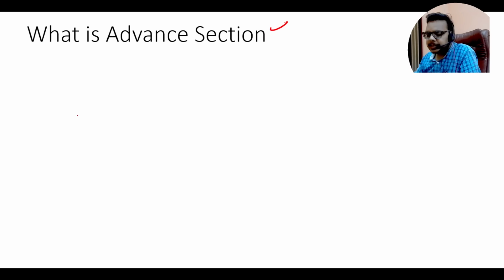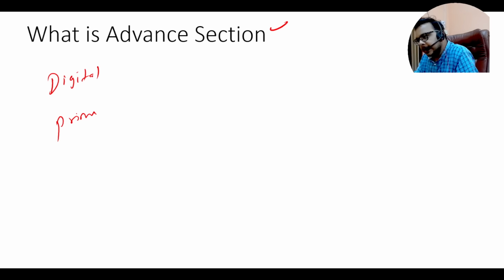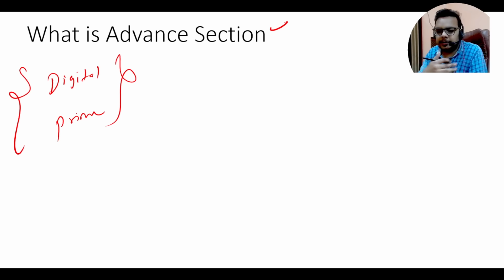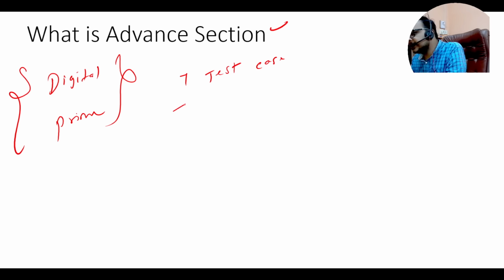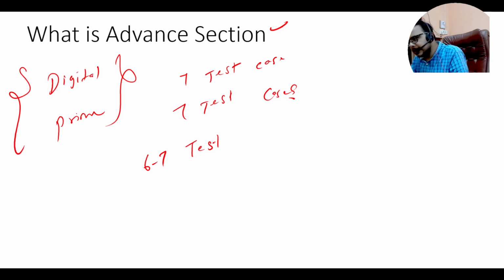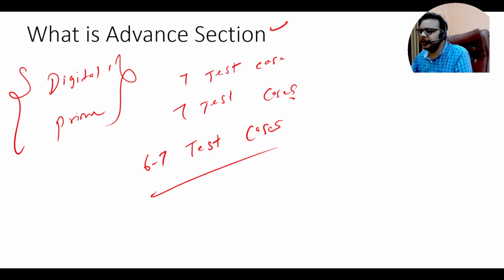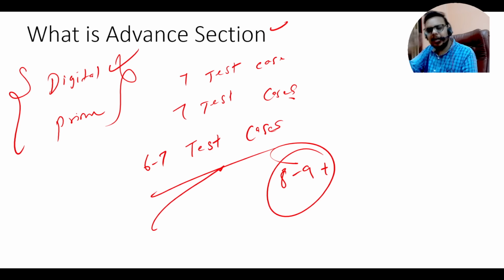Now talking about the advanced section, there is a digital profile and there is a prime profile. See, it totally depends upon what kind of coding questions they are asking. If the coding questions are hard, we will say there are 7 test cases for the first coding question and 7 test cases for the second coding question. Say if the questions are normal, if you pass 6 to 7 test cases, there is a guarantee that you will get at least TCS Digital. And if you pass more than 8 to 9 test cases, definitely you will get TCS Prime.